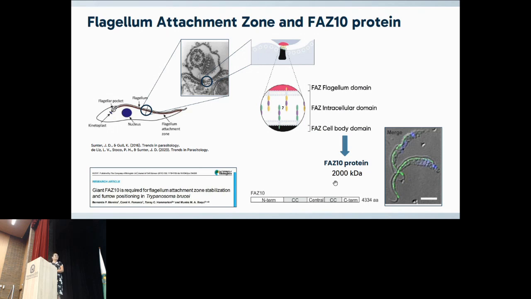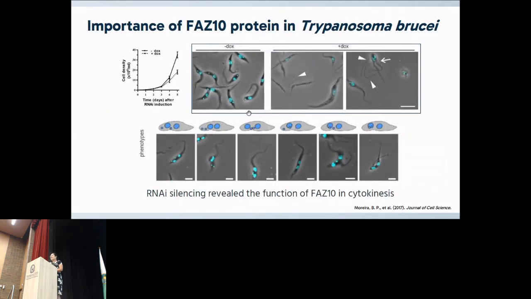It's a giant protein with 2,000 kilodaltons approximately. We can see here in this microscopy image the localization of FASTN in the parasite between the flagellum and cell body. We can divide it into 5 regions that we can see here. This protein was characterized for the first time in my lab, as we can see here in this article. FASTN is a key protein, very important in cytokinesis. How? It is involved in the proper cleavage formation, and the correct distribution of the organelles in the dividing cell.